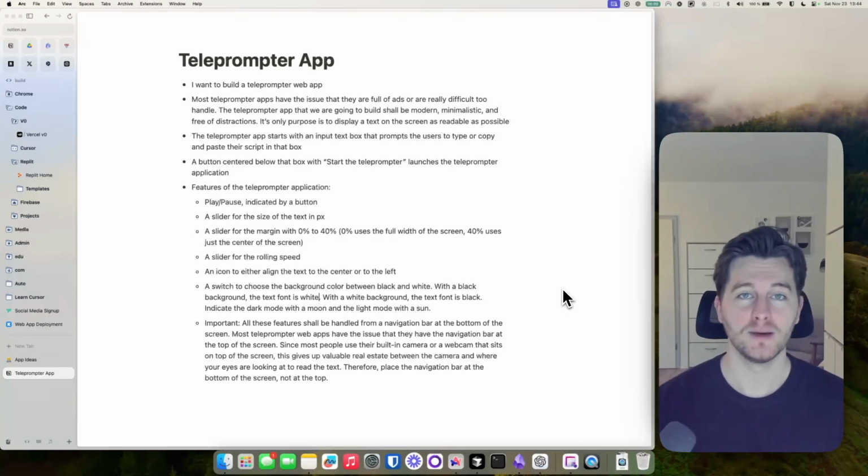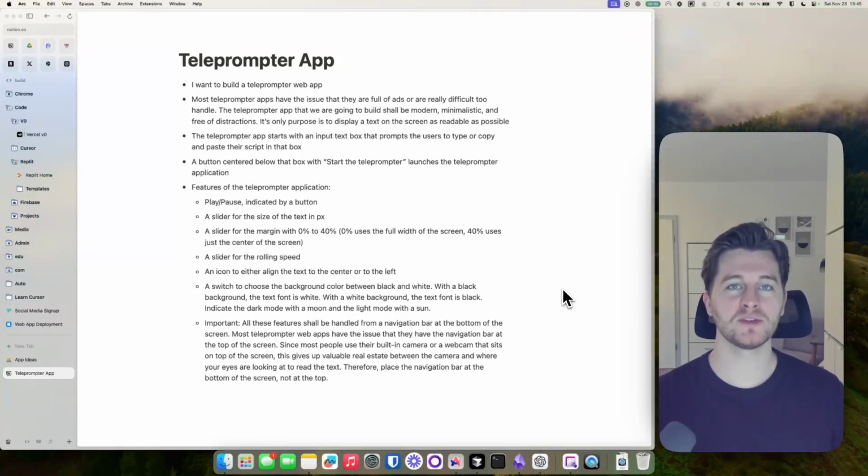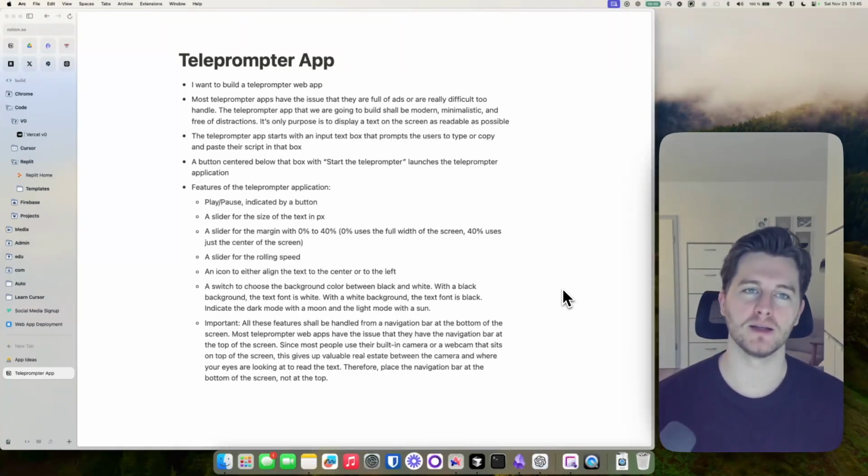And this is really the most important, most valuable real estate that you have when it comes to a teleprompter app. Because most of us, right, we don't want to have this full teleprompter set up at home, right? This is why we are using these teleprompter web apps. And we are recording ourselves with either our built-in camera from our laptops or maybe a webcam that sits right on top of the screen, right?